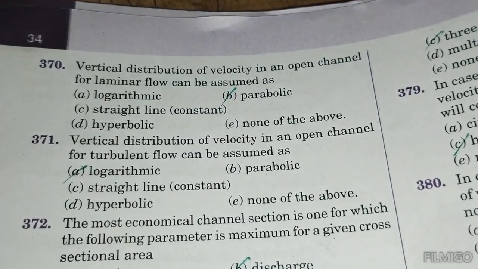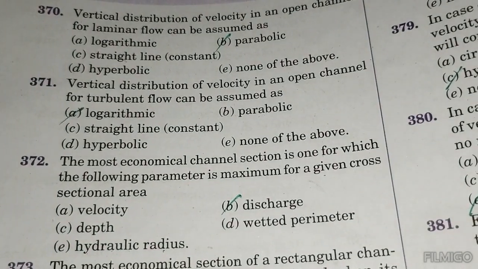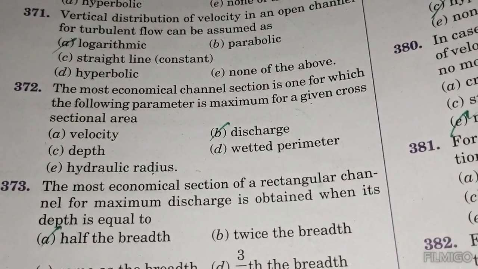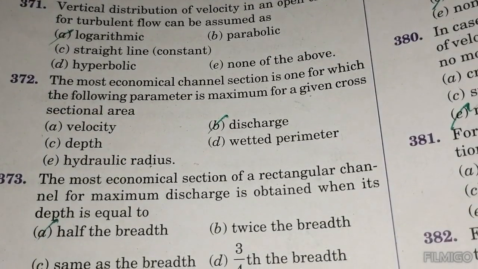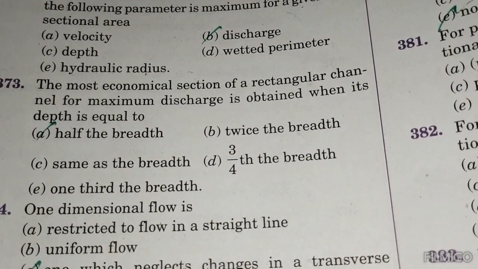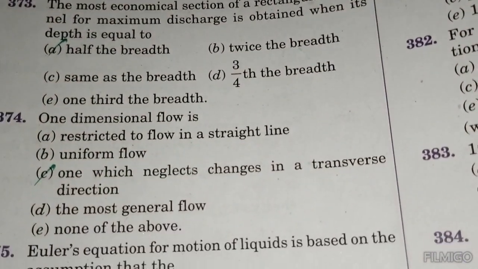A vertical distribution of velocity in an open channel for laminar flow can be assumed as parabolic. A vertical distribution of velocity in an open channel for turbulent flow can be estimated as logarithmic. The most economical channel section is one for which the following parameter is maximum for a given cross-sectional area: the discharge. For the most economical rectangular channel, maximum discharge is obtained when the depth is equal to half the breadth.